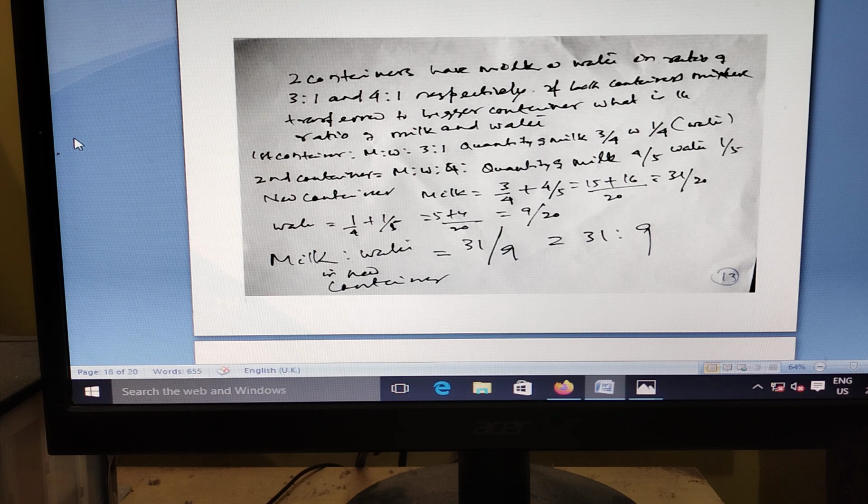Two containers, milk and water, 3:1 and 4:1. Very good. Milk is 3 by 4, water 1 by 4. Milk 4 by 5, water 1 by 5. What is the total milk? 31 by 20. What is the water? 9 by 20. What is the milk to water ratio in the new container? 31 by 9.